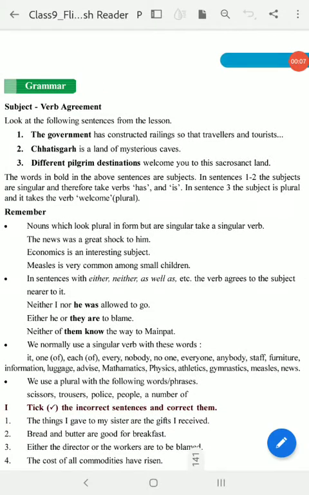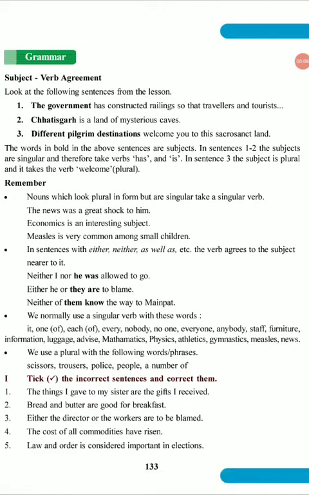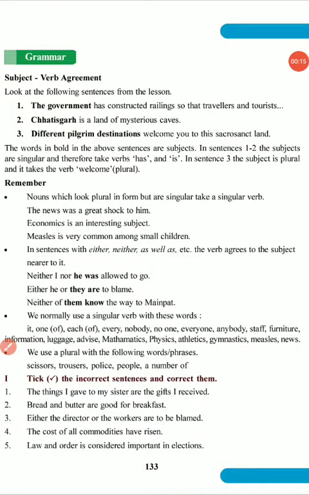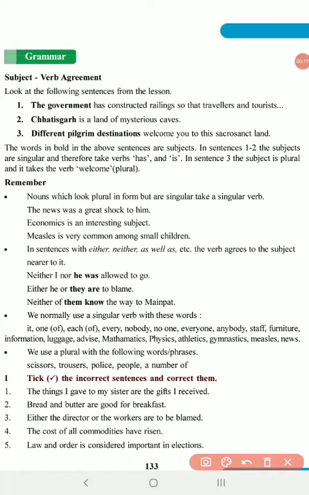Of course, you see here how the verb changes according to the subject. I believe you have already studied declension in your lower classes.